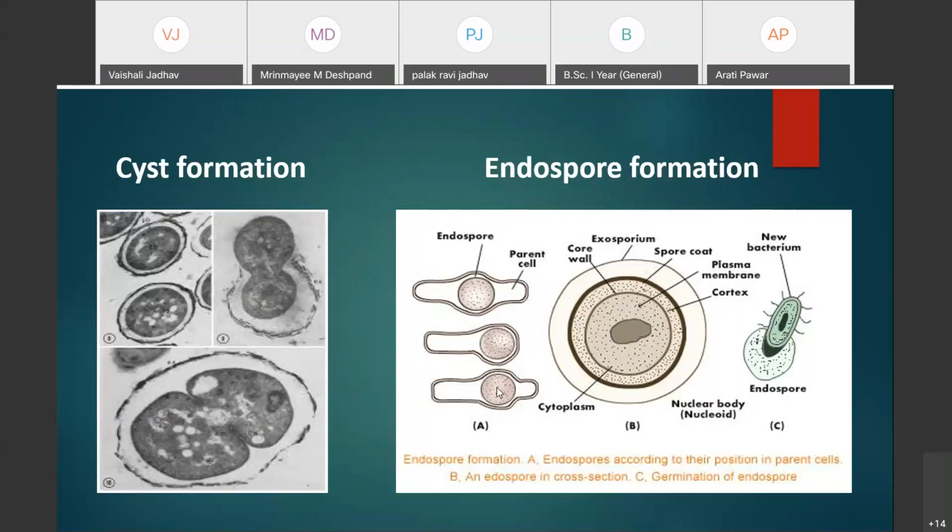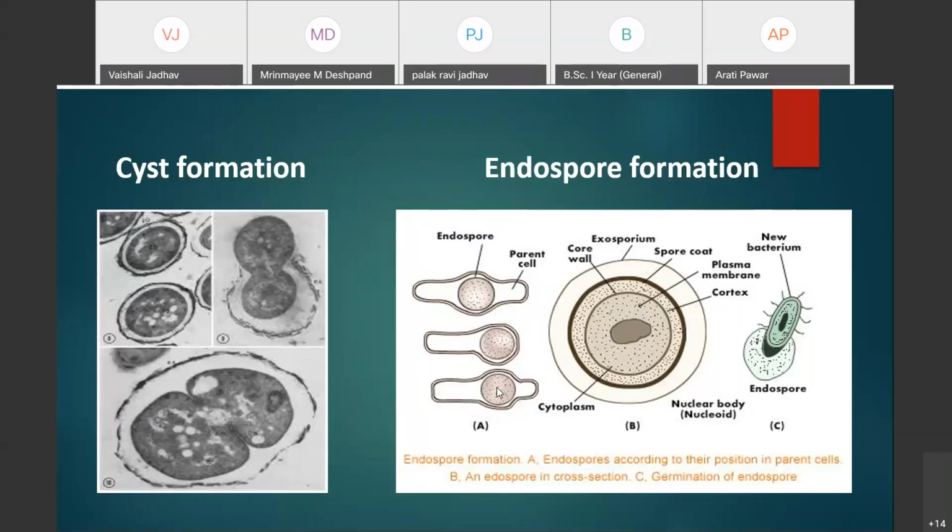Generally, endospore formation is mostly reported in soil borne bacteria. These bacteria are generally pathogenic to insects and different types of vertebrates.